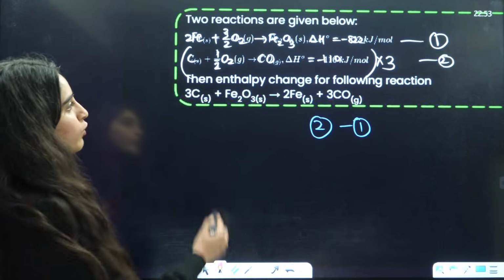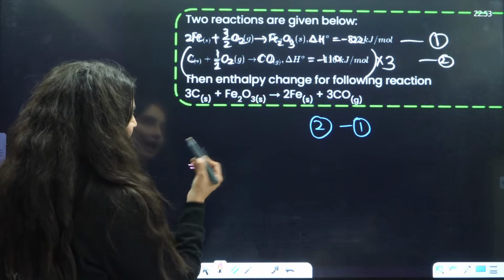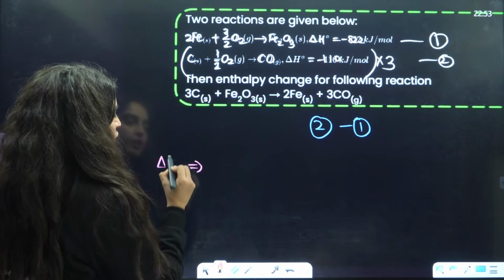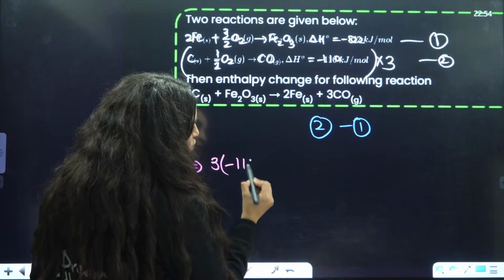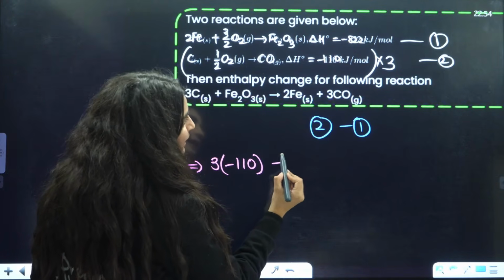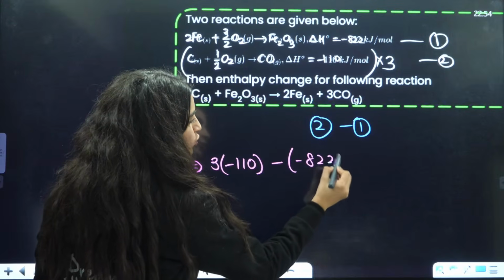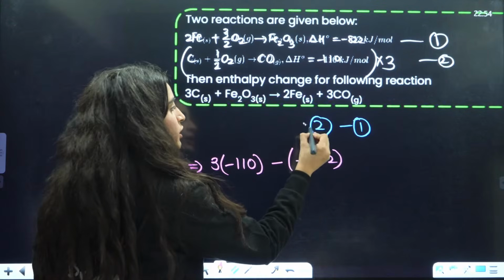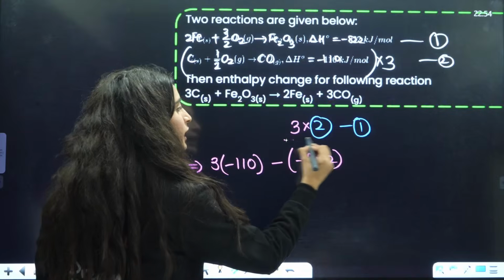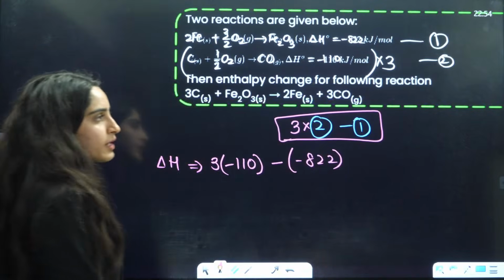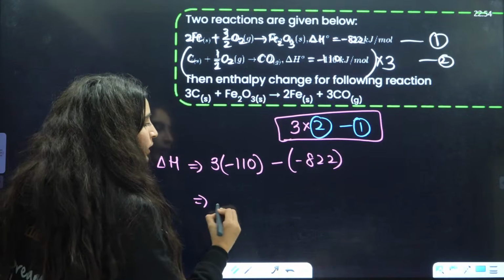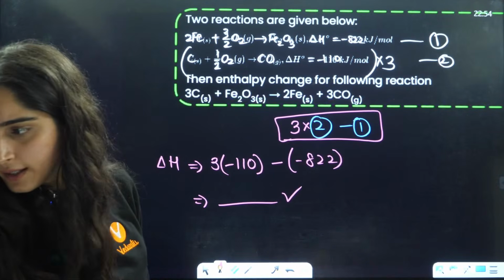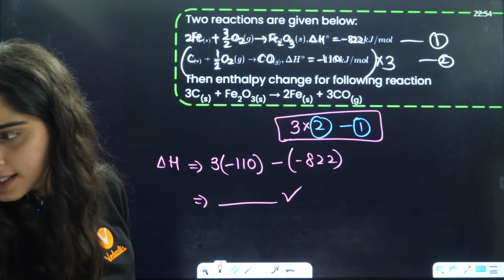Now, the enthalpy of this reaction they are asking you will be equal to 3 multiplied by minus 110 minus of minus 822, because you have multiplied the second equation by 3 and then subtracted the first. Just solve this value and you will get your answer. Got it?